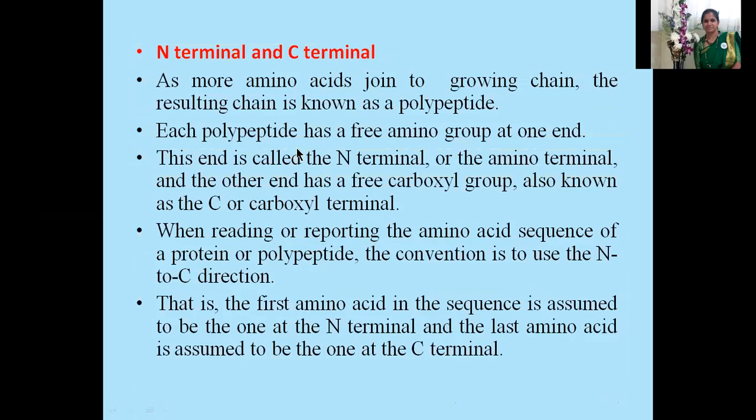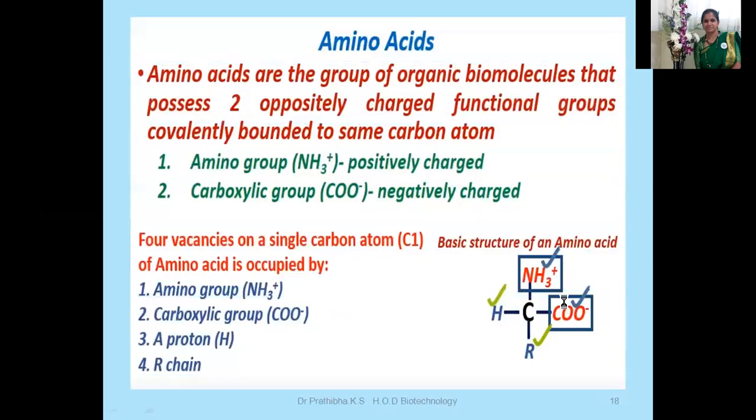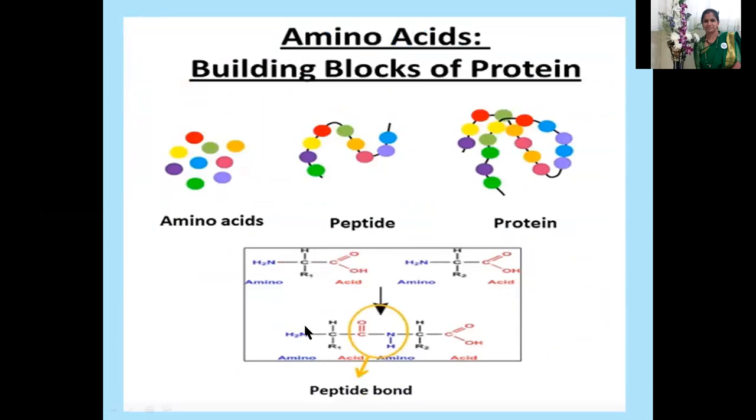Now let us understand about the N terminal and C terminal. As more amino acids join the growing chain, the resulting chain is known as a polypeptide. Each polypeptide has a free amino group at one end. This end is called the N terminal or the amino terminal, and the other end has a free carboxyl group, also known as the C or carboxyl terminal. When you observe the polypeptide chain, always you are going to get one end as the amino terminal, the other end as the carboxyl terminal after the peptide bond formation.